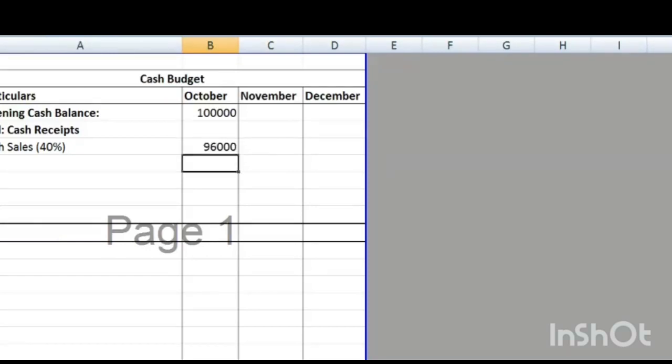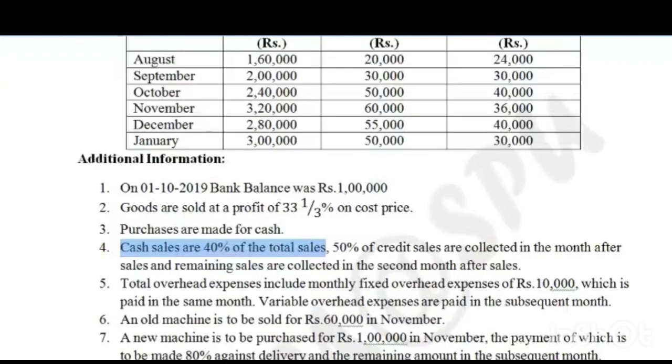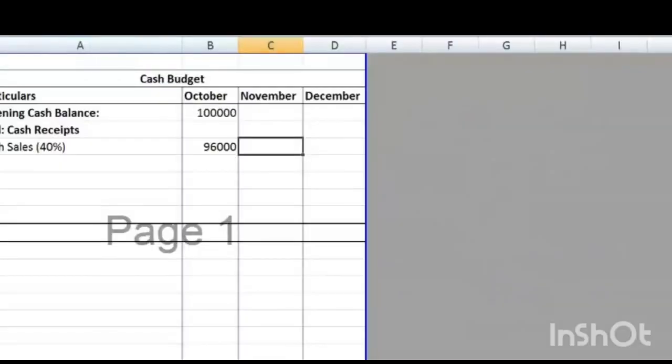So it's 96,000. In the same way, for the next month, November, 3,20,000 into 40%.